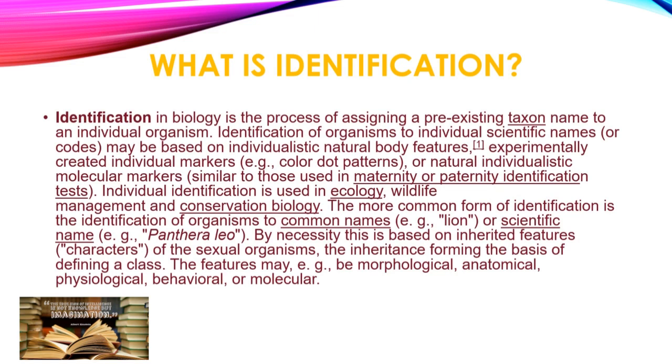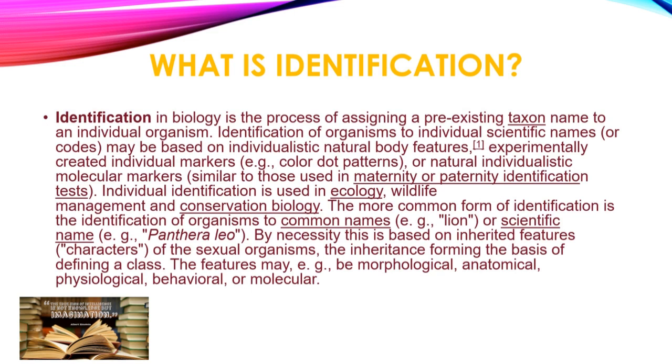Now, this is based on the inherited features. So, a name like lion is a common name. But what is the scientific name of lion? It is Panthera leo. In the case of a mango, its local or common name is mango, but its scientific name is Mangifera indica. The common name of human beings is human beings, but the scientific name is Homo sapiens.